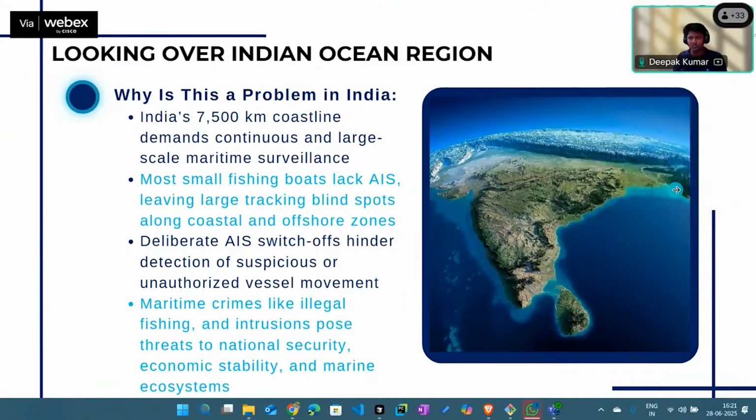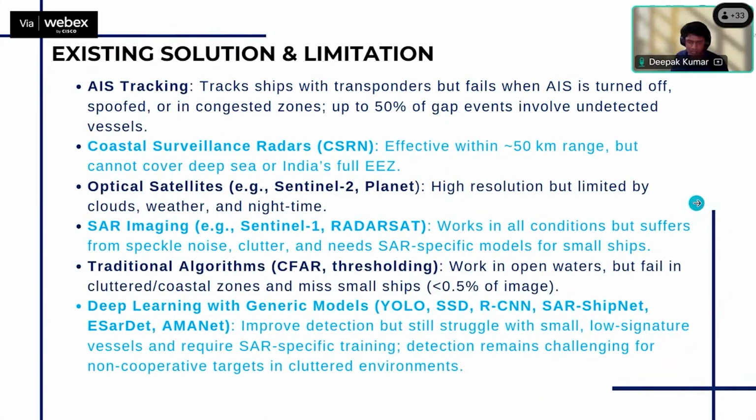So this is the problem when the AIS system is turned off. There are existing solutions, which also have some limitations. AIS is used for tracking, but when it is turned off, tracking doesn't happen.